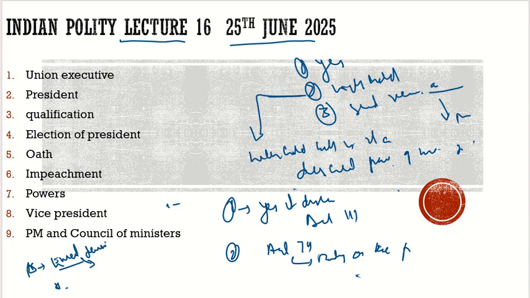But with respect to the legislative powers, it is the discretion. So there is a confusion. With respect to executive powers, there is no discretion, but with respect to legislative powers, there is discretion. But at the end, if you are withholding the bill, you have to send it back for reconsideration. And what would be the time span within which you have to send it back? That is something which is not clear in the constitution.